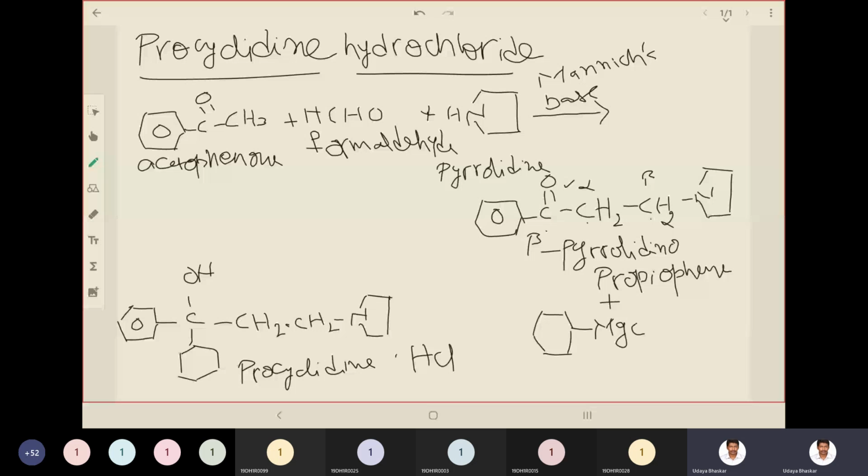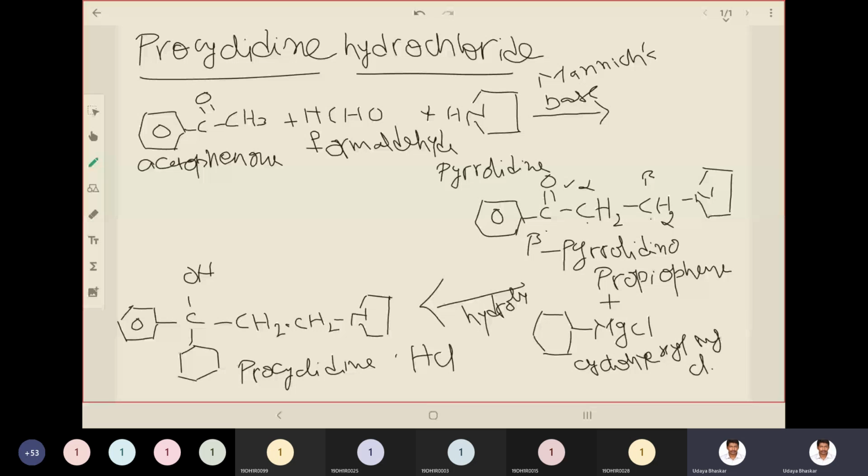So this is cyclohexyl magnesium chloride. Okay. So after adding, this will undergo hydrolysis. Through hydrolysis, we will get our final product, that is procyclidine.